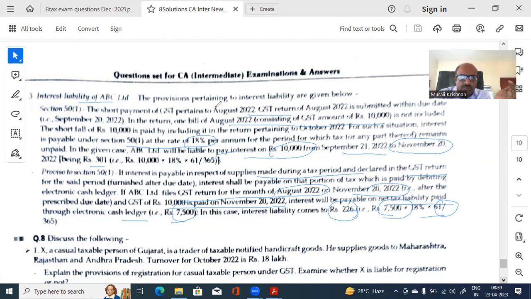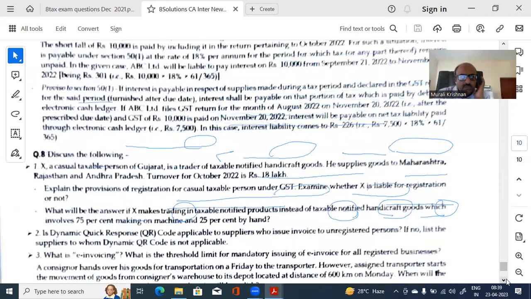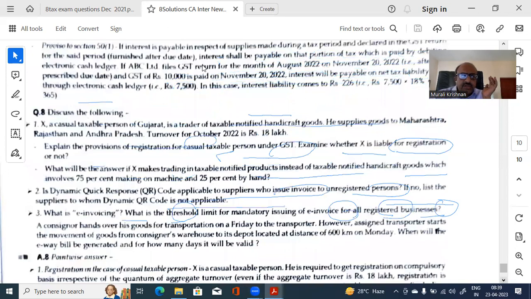Just 1 minute is there. So I'll just go through the solution of the casual taxable person question and that will be done. X, a casual taxable person, is a notified dealer in handicrafts. There's a question.